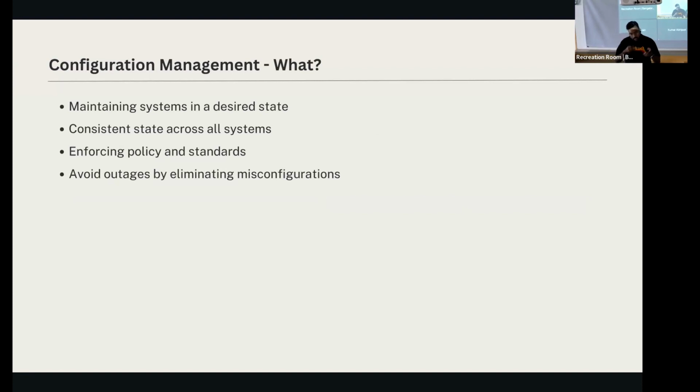There can be multiple components of applications and agents running on a VM, which need to be set up and kept in a proper, maintainable state so that the desired state and consistency remain across all the systems.